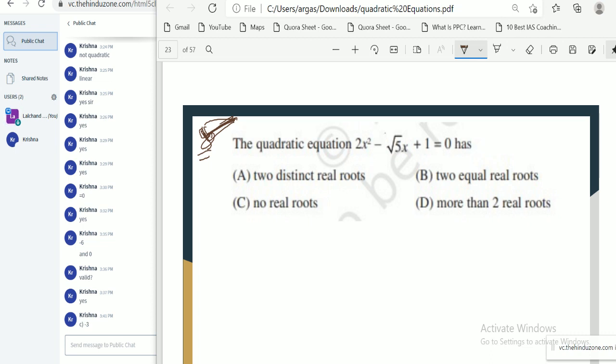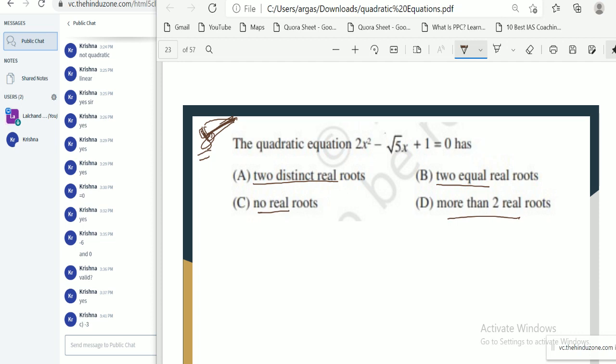The quadratic equation 2x square minus 5x plus 1, what kind of nature of roots does this equation have? Because all four options are written in nature of roots: two real and distinct roots, two equal roots, no real roots, more than two real roots.